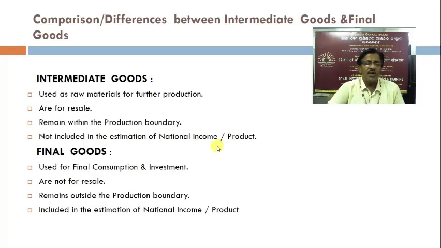Intermediate goods are not included in the estimation of national income and national product because they are not finished products. They are under process. They are within the production boundary. Final goods are used for final consumption and investment. They are not for resale, remain outside the production boundary, and they are included in the estimation of national income or national product.